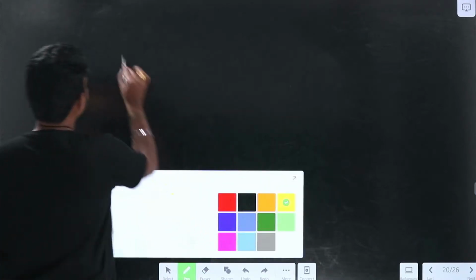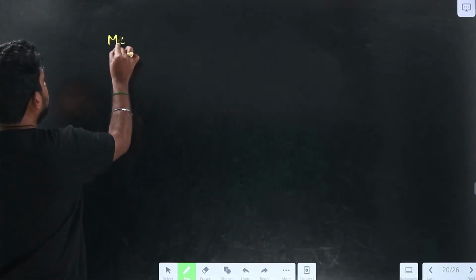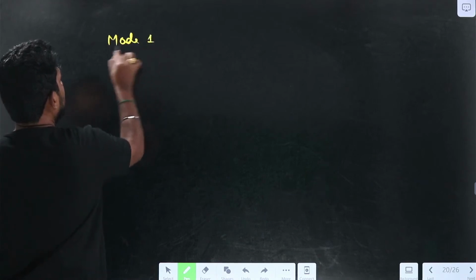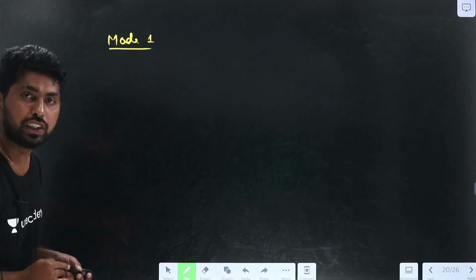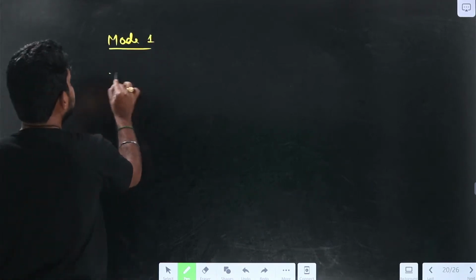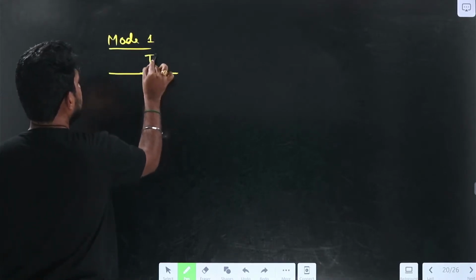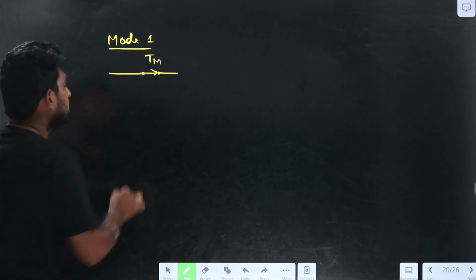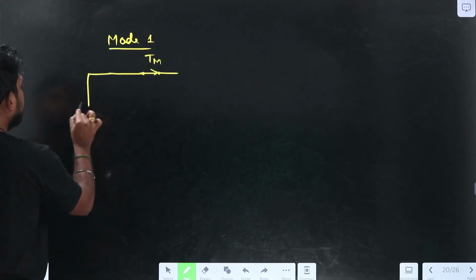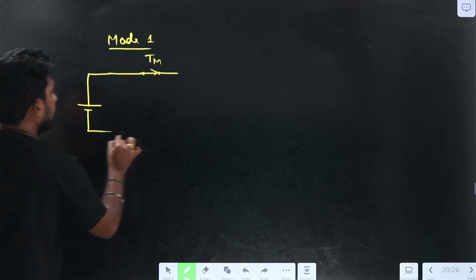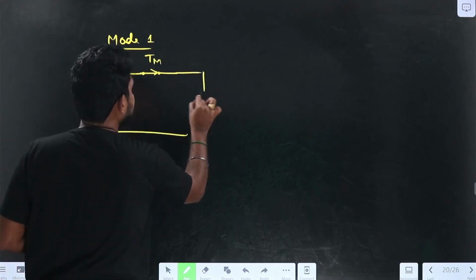So the main thyristor is in on condition. We have the source here, and the load is connected here.